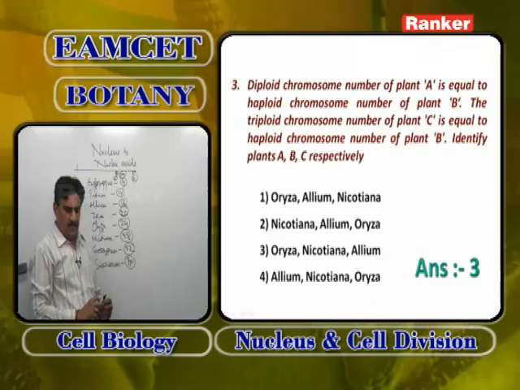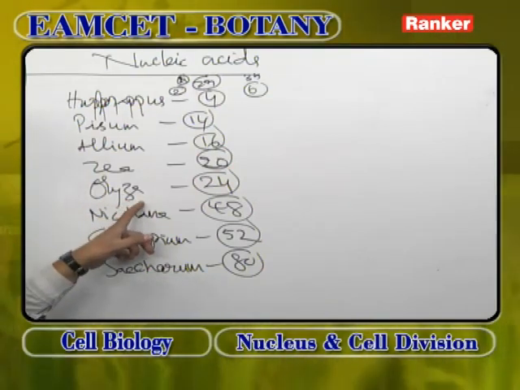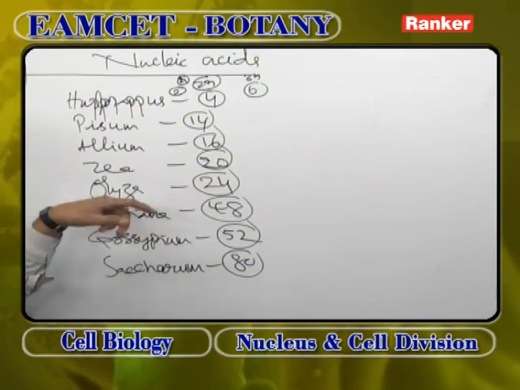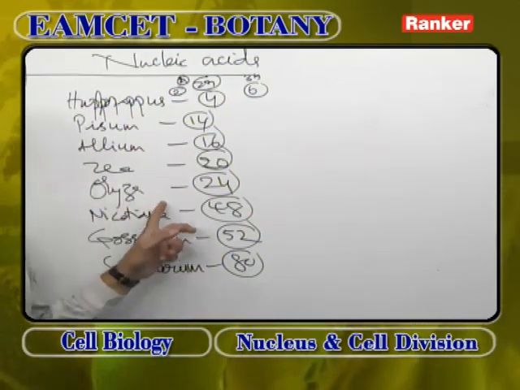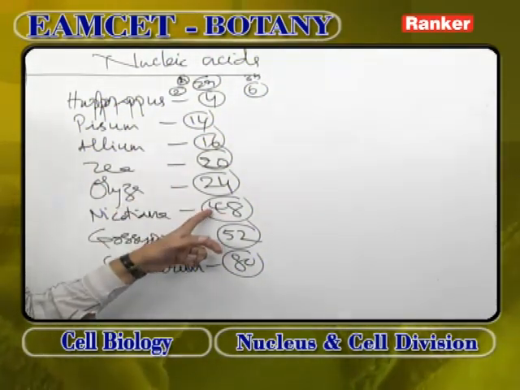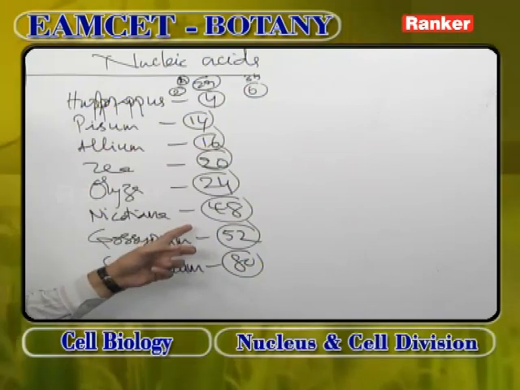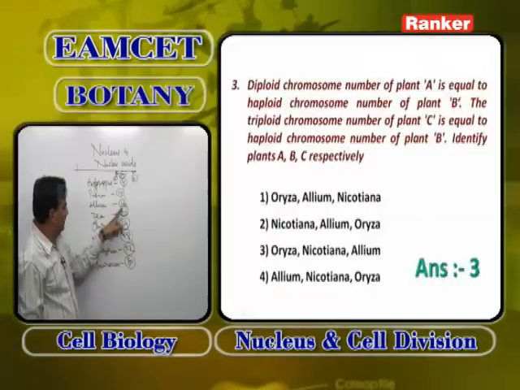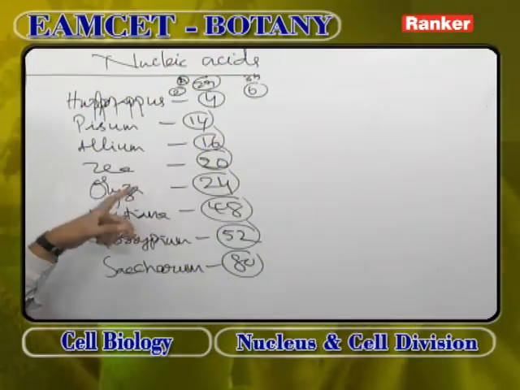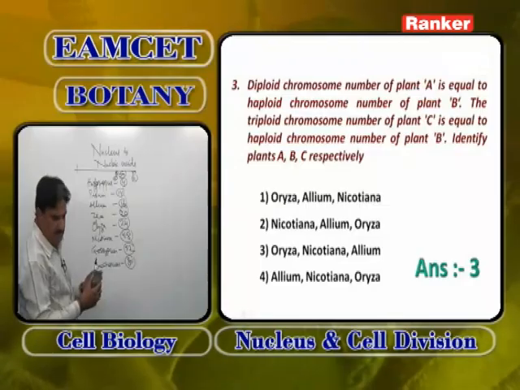Diploid chromosomal number in plant A. Plant A here is Oryza. Oryza is 24. The diploid number of chromosomes of plant A is equal to the haploid number of chromosomes of plant B. 24 half is 12. So the haploid number of chromosomes in Nicotiana, Nicotiana is 48, half will be 24. Then the triploid number of chromosomes in plant C, plant C here is Allium. The triploid number of chromosomes of Allium is 24, equal to the chromosomal number of plant B. So for this the answer is Oryza, Nicotiana, Allium.